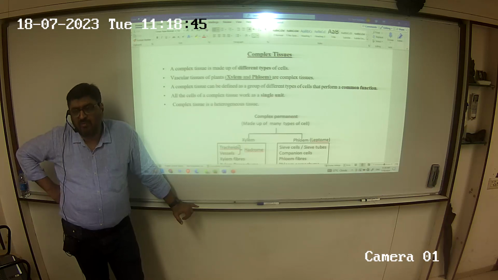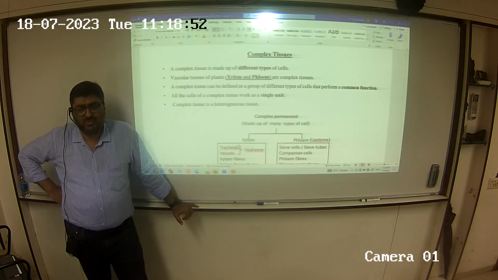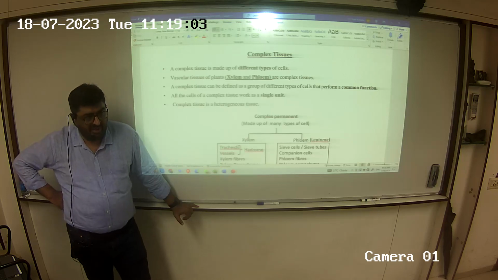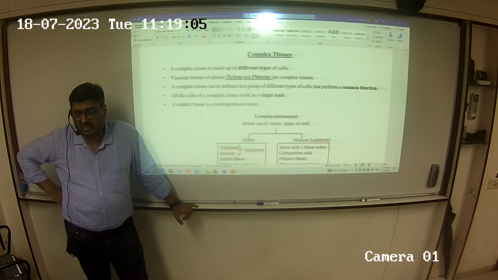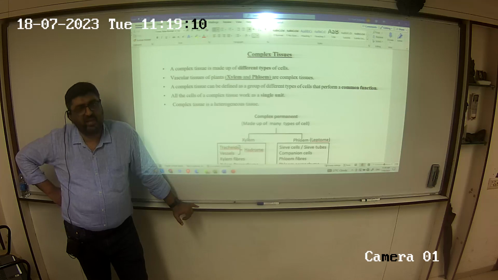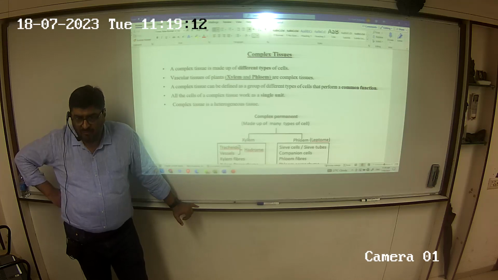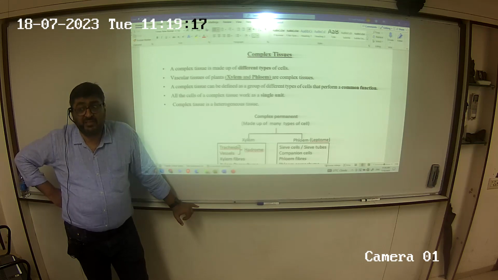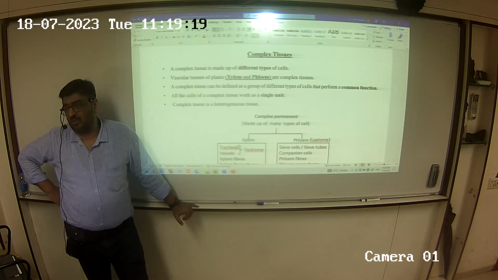Now before we do xylem and phloem, I would like to give you a small reminder of the classification of plants. When we met in the first lecture, plants are classified as flowering and non-flowering, cryptogams and phanerogams. Cryptogams are non-flowering, phanerogams are flowering. Cryptogams are further classified as vascular and non-vascular.